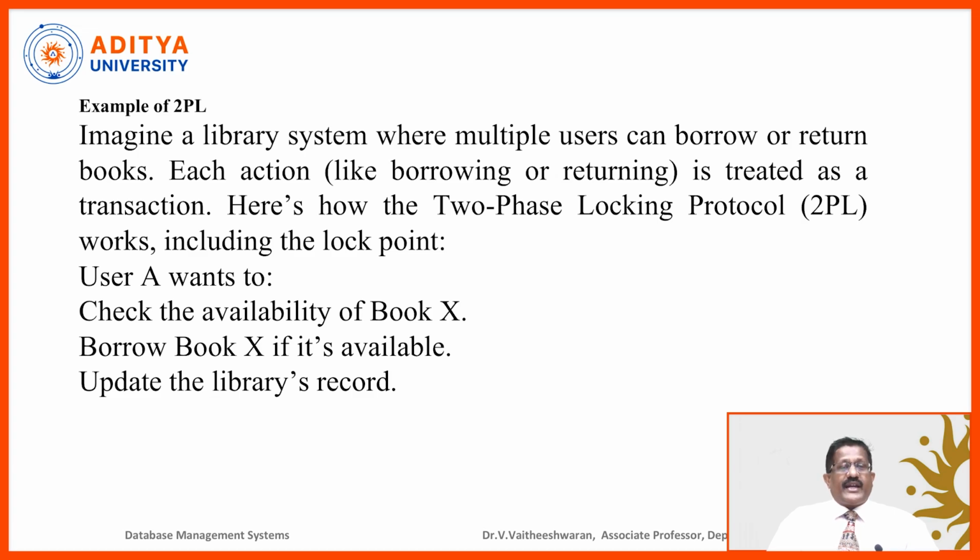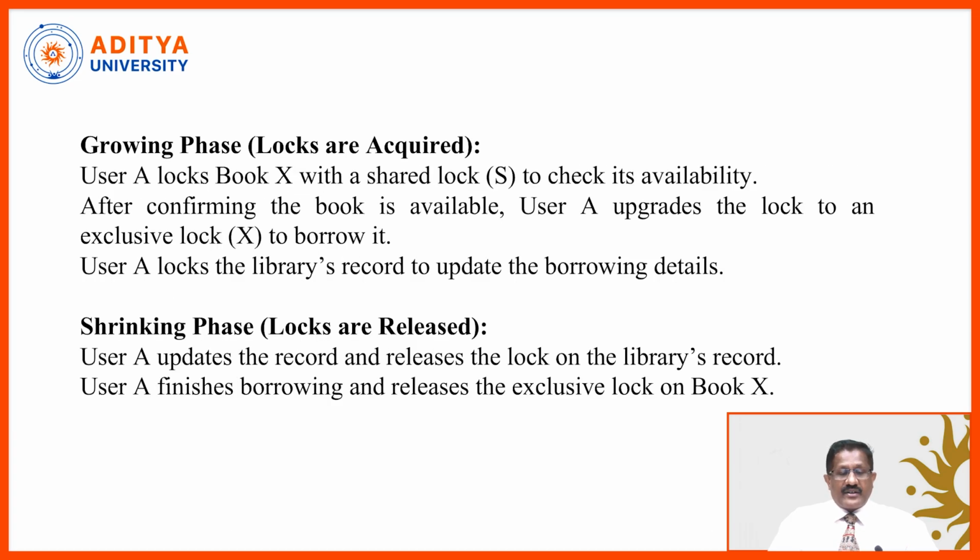Example of 2PL. Imagine a library system where multiple users can borrow or return books. Each action like borrowing and returning is treated as a transaction. How does the two-phase locking protocol work? The lock points: the user wants to check the availability of book X, borrow book X if it is available, and update the library record. So this is one example.